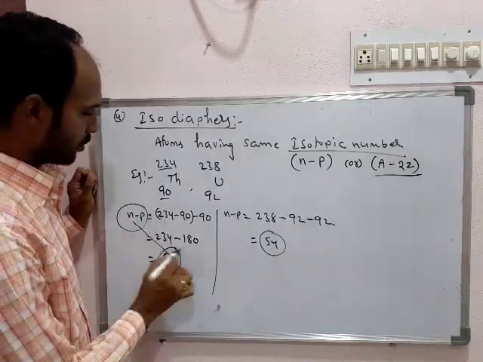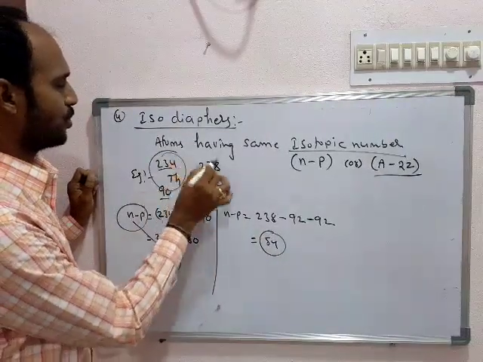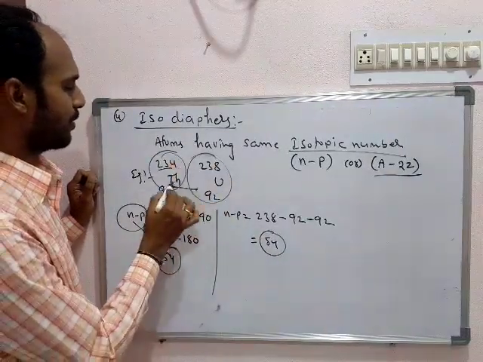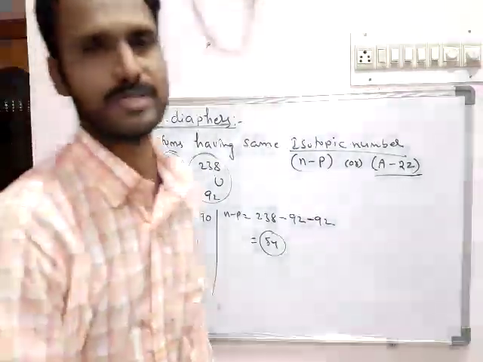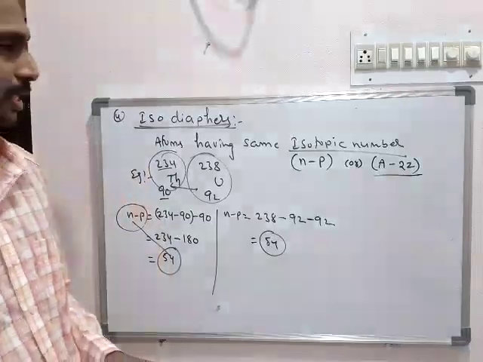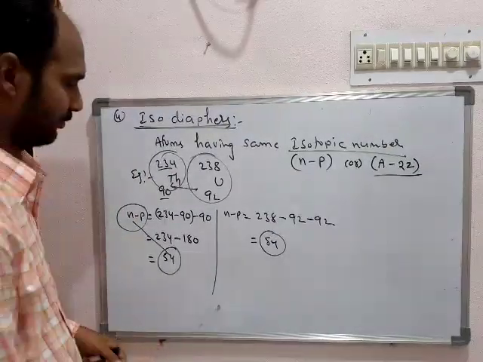So this isotopic number is equal for these two atoms, so they are the best example for isodiaphers. Here also we can compare physical and chemical properties. Next we see the other one.